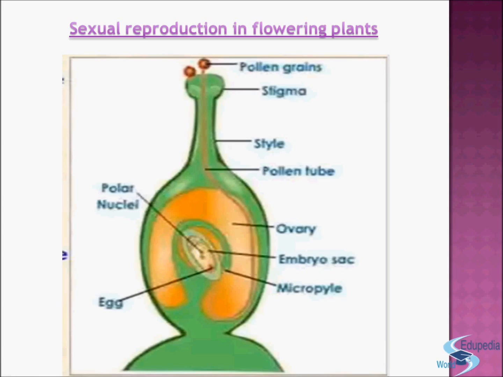After fertilization, the zygote divides several times and forms the embryo, which then develops into seeds, and the ovary develops into fruits. Okay.